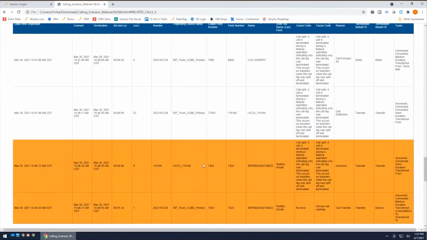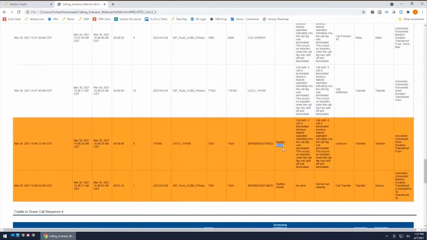The contact center presents this call. This creates a consultative transfer leg from my contact center to my end user 7424, and in this case, it's Christy. So we now have a consultative transfer leg, and you'll notice this is also a connected leg right here.